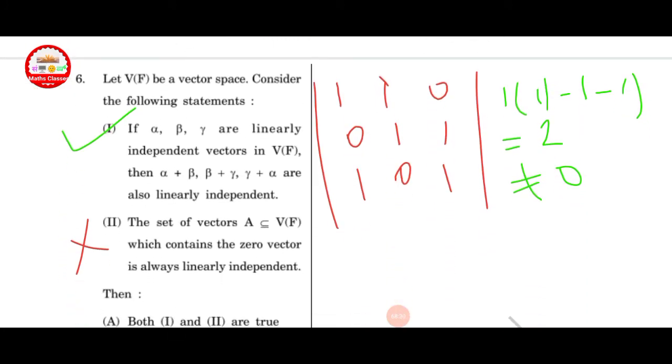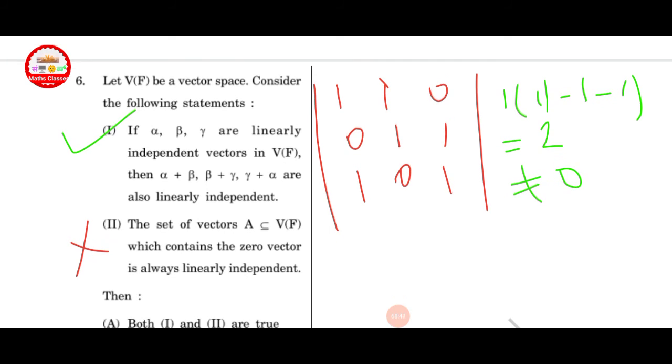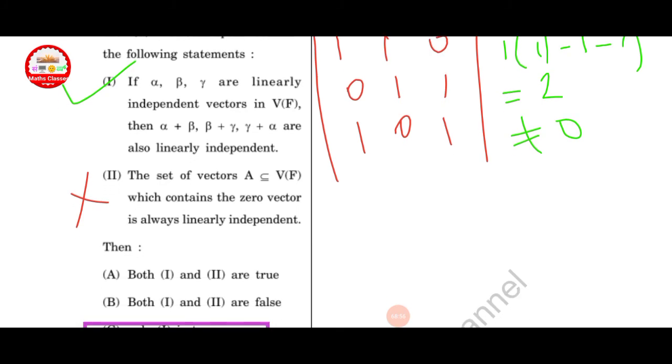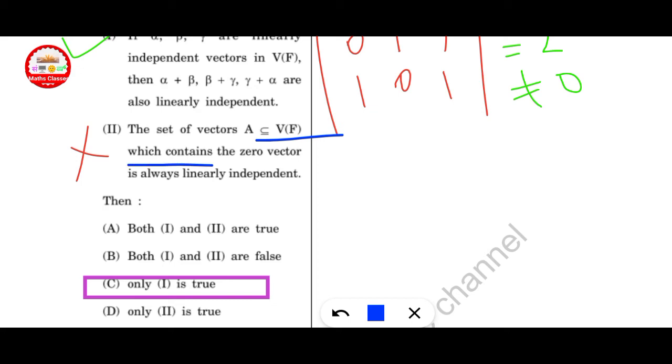Let V over F be a vector space. Consider the following statements. Here statement 1 and statement 2 are given. If alpha, beta, gamma are linearly independent vectors in V over F, then alpha plus beta, beta plus gamma, gamma plus alpha are also linearly independent. First of all, put alpha equal to 1, beta equal to 1, and find the determinant. If the determinant is not equal to 0, then it is linearly independent. Here only option A is correct. A subset A of V over F which contains the 0 vector is always linearly independent? The 0 vector is always linearly dependent, so this is discarded. Option C is correct.